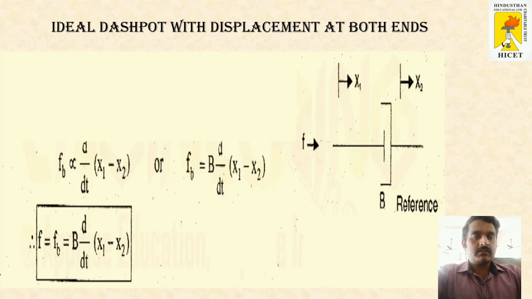In case 2, the dashpot is movable at both the ends. There will be a slight difference when compared to fixed to one end. Just replace x by x1 minus x2. Here two displacements will be there, x1 and x2. So the final equation of the dashpot will be Fb is equal to B into d by dt of x1 minus x2.